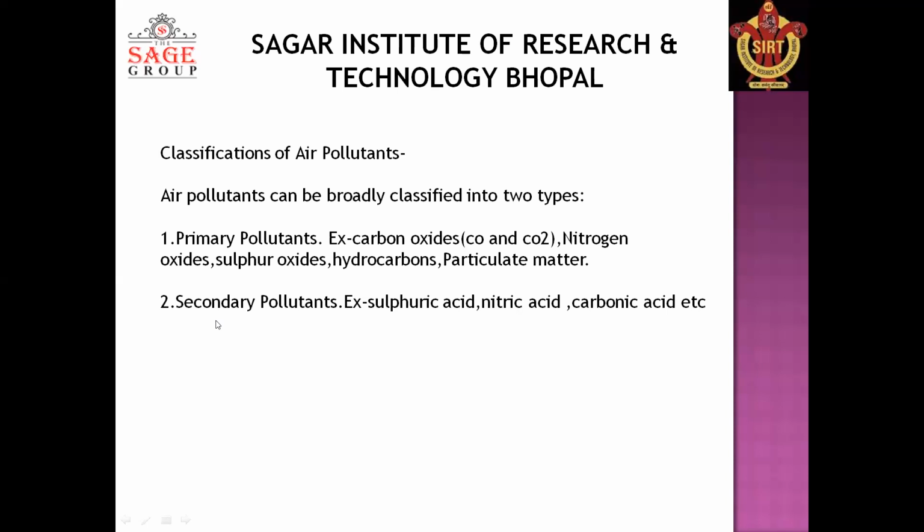And what is a secondary pollutant? When primary pollutants react with each other or with the basic components of air, they form a new pollutant that is called a secondary pollutant. Examples are sulfuric acid, nitric acid, and carbonic acid. So these are some examples of secondary pollutants. So this is the classification of pollutants.